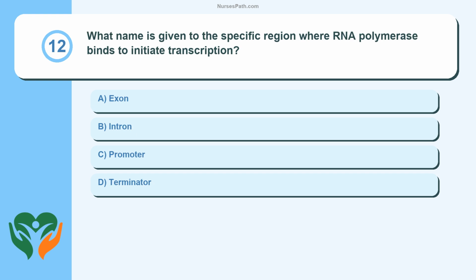Question 12. What name is given to the specific region where RNA polymerase binds to initiate transcription? Exon, intron, promoter, terminator.